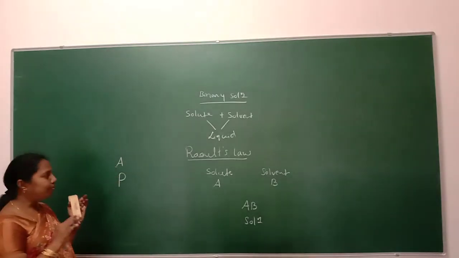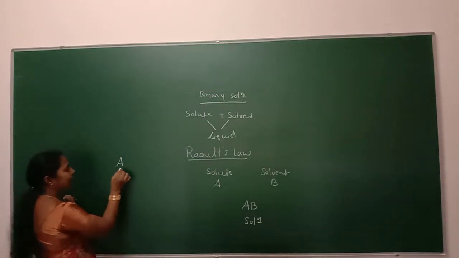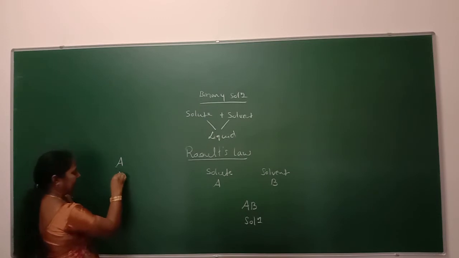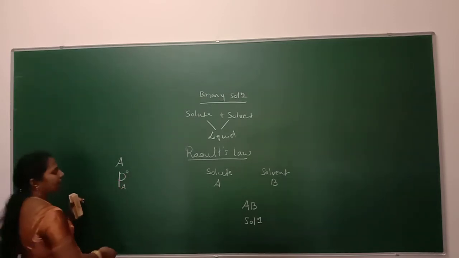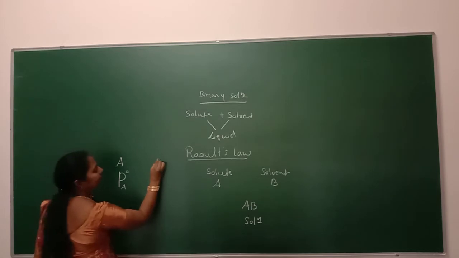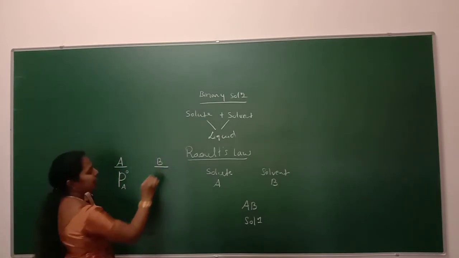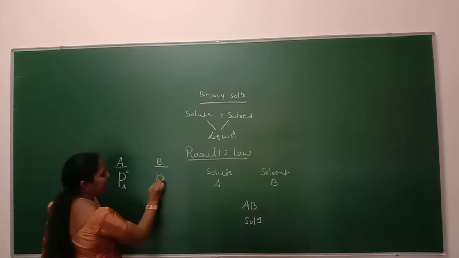So before mixing this liquid A with the liquid B, we will measure the pressure of this liquid A individually, separately, and the value obtained in the pure state is found to be P naught A. And if we take liquid B separately and measure the pressure of the liquid B individually in the pure state, it is found to be P naught B.